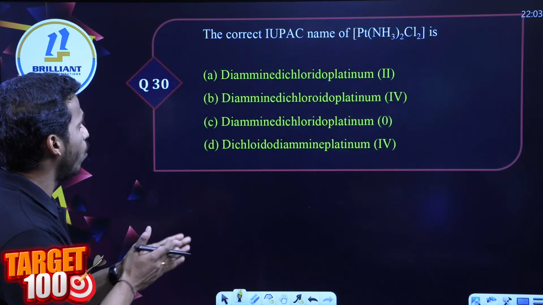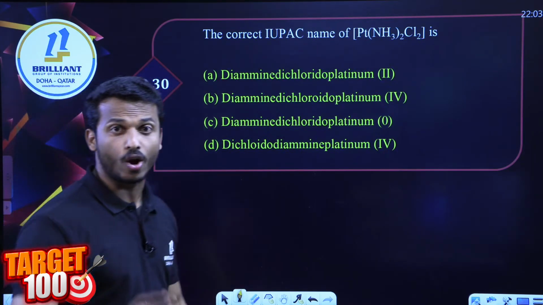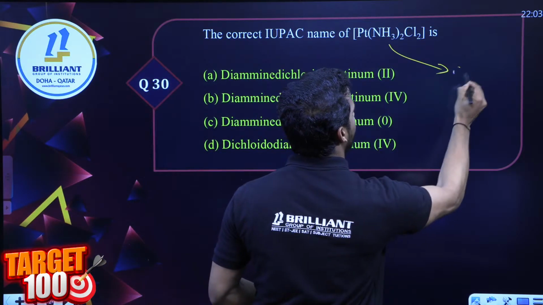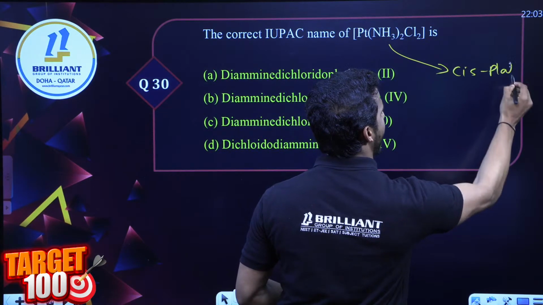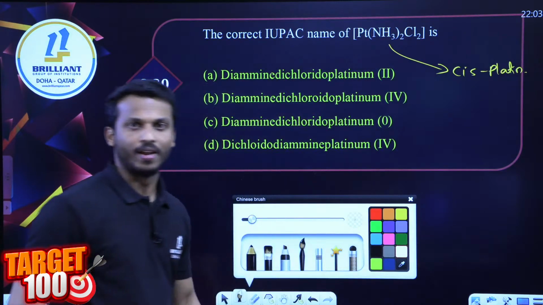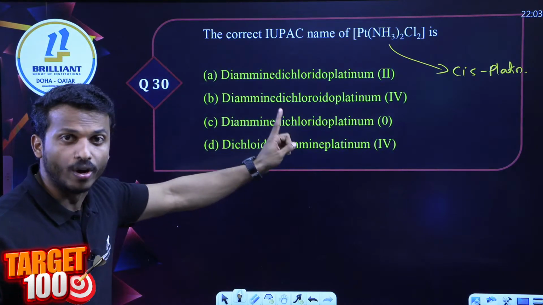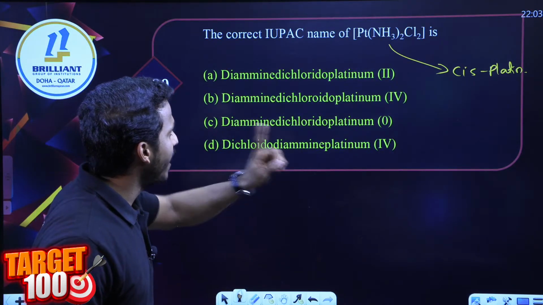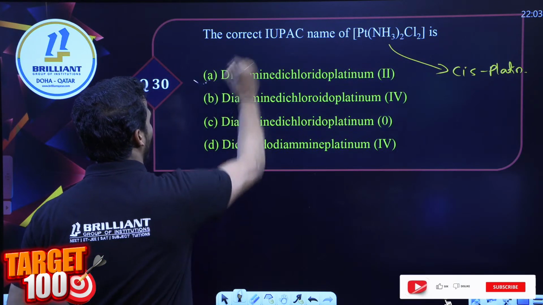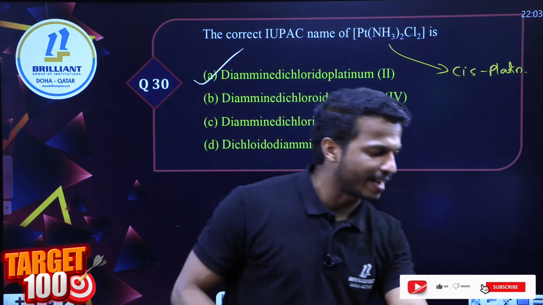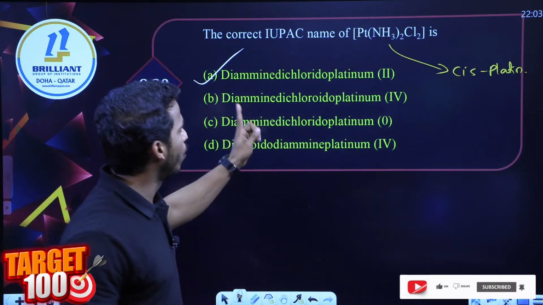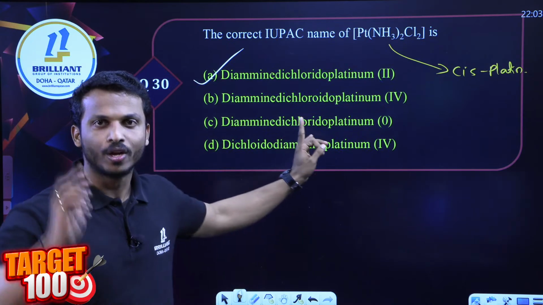Question number 30. What is the correct name of this compound? Dear all, this compound is nothing but cisplatin. It is used for anti-cancer treatment. It is used for cancer treatment. So dear all, what is the name of this compound? Diamminedichloridoplatinum(II). Very good, dear all. Option A is the correct answer. Cisplatin, its name is what? Diamminedichloridoplatinum(II).